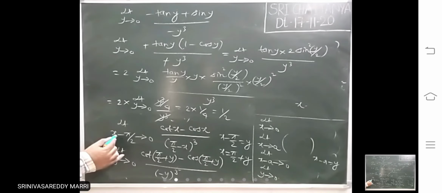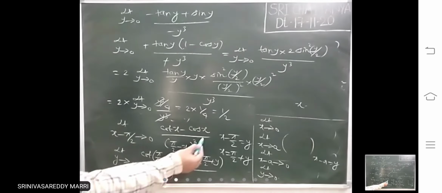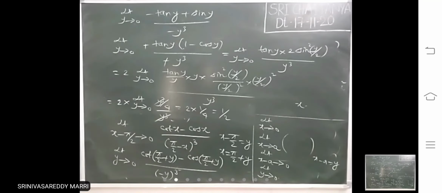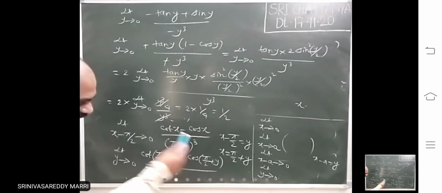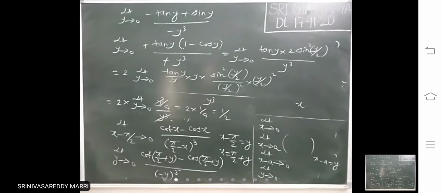Whenever you substitute y, it will be comfortable to solve the problem. Instead of pi by 2 minus x cube and adjusting that, if you take x minus pi by 2 equal to y and convert the limit into y, it will become easy. Solving this is easier than this.